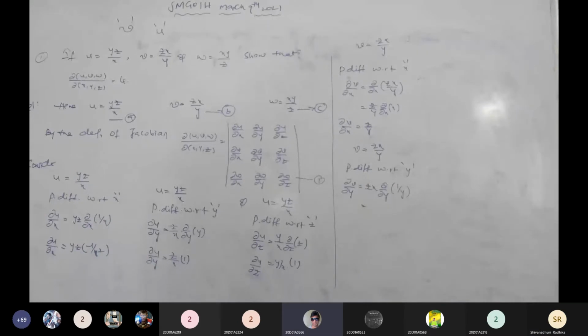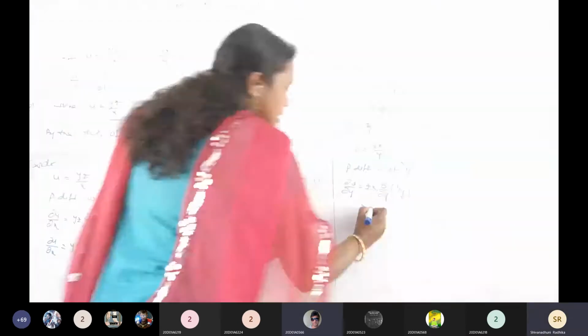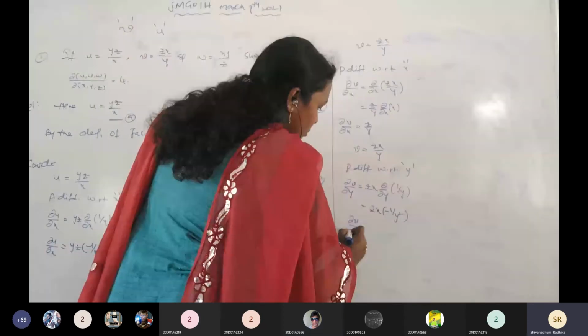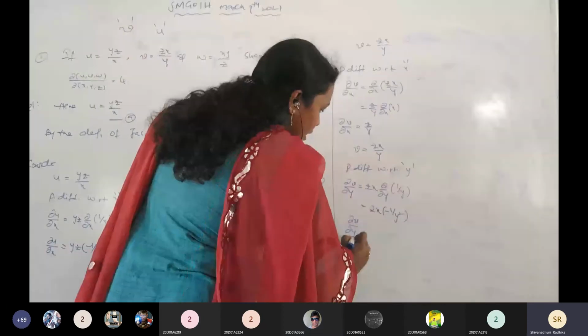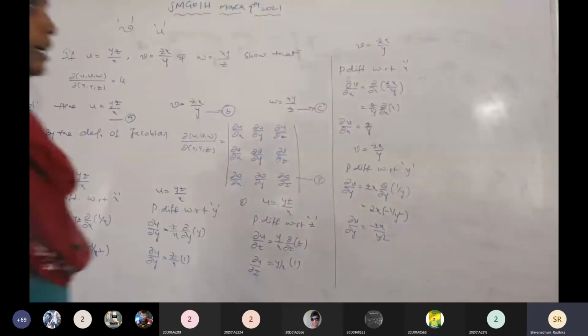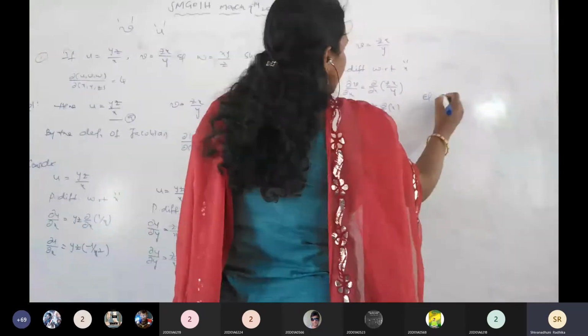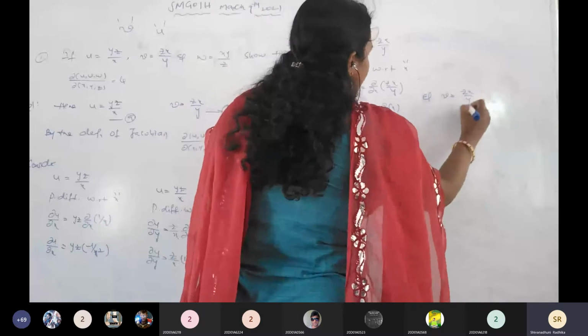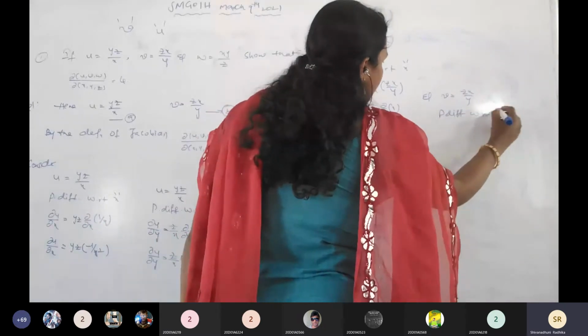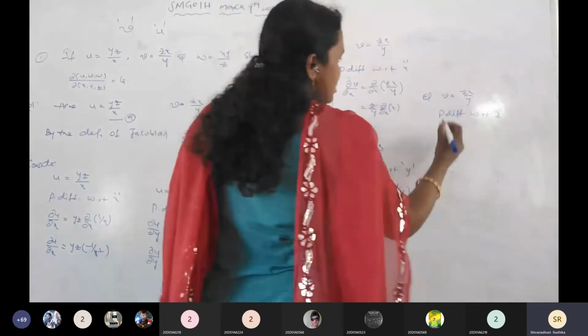Minus 1 by y square, zx into minus 1 by y square. So dou v by dou y is equal to minus zx by y square. So this one is completed. Also v equals zx by y, partially differentiating with respect to z, the last variable, for the second function.